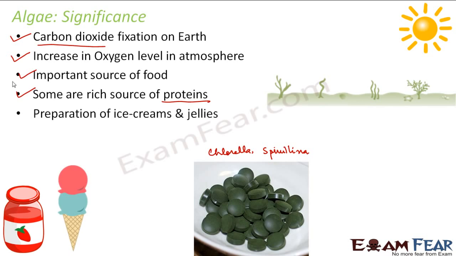Preparation of ice creams and jellies. There is something called agar, which is obtained from algae called Gelidium and Gracilaria. From these algae, agar is obtained, and agar helps in the preparation of ice creams and jellies.